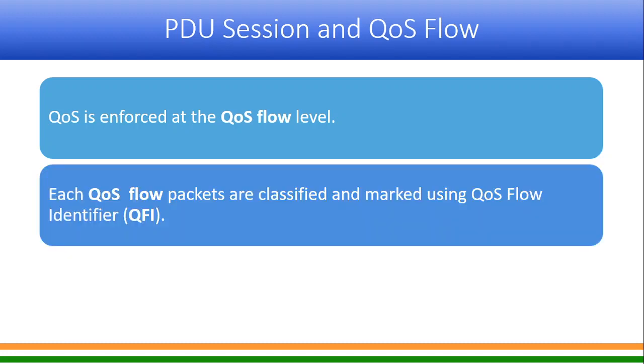And then every QoS flow will be identified by an ID called QFI, quality of service flow ID. So QFI, please remember this will come again and again. QFI is nothing but quality of service flow ID, which identifies a particular quality of service.